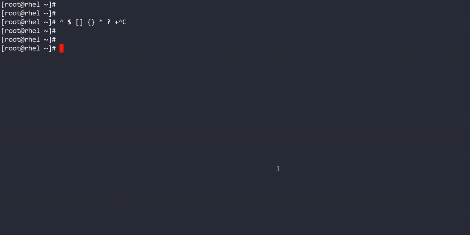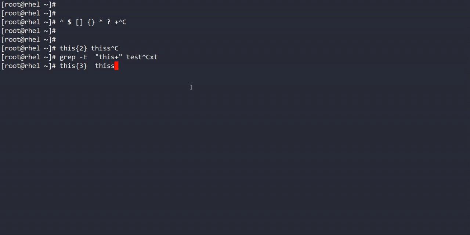Suppose you want to search, it means S only 2 times it will search. If I write like this, it means it will search for 3 times. You have to see only the preceding character, so it's applicable for that only.